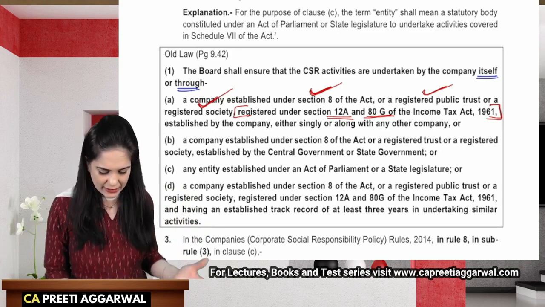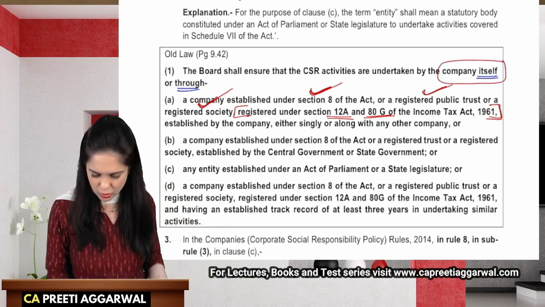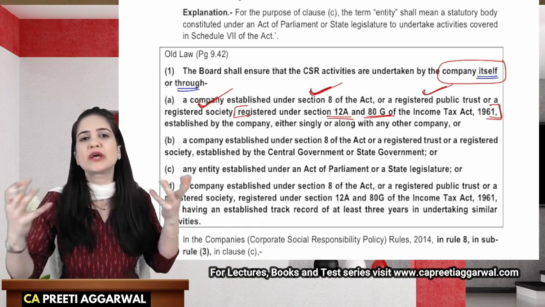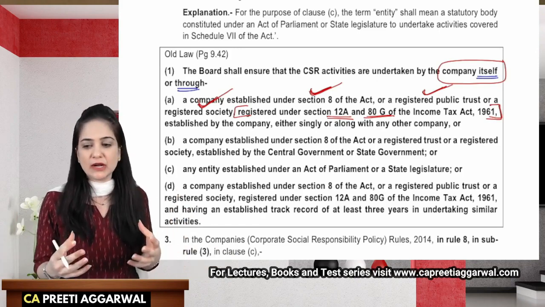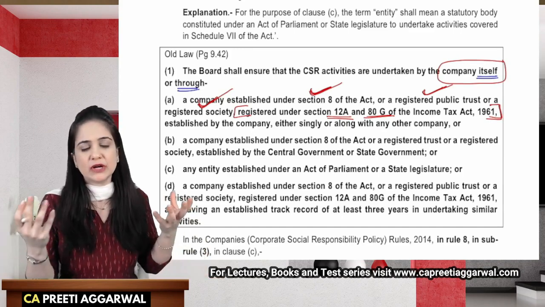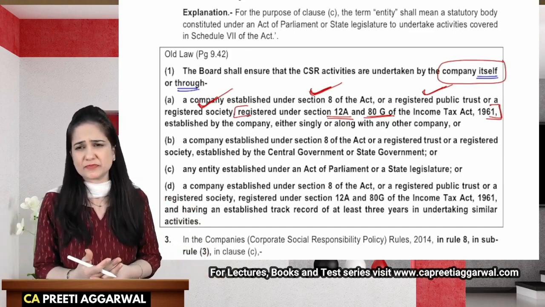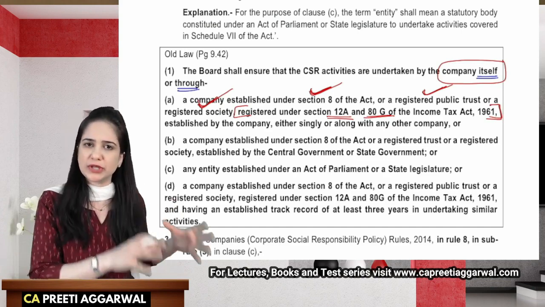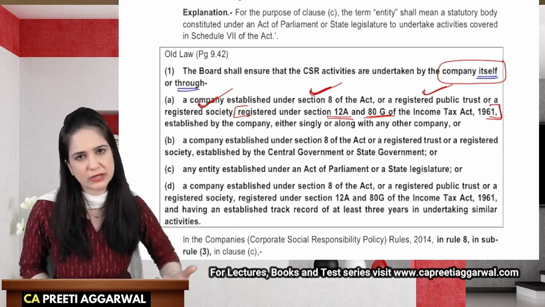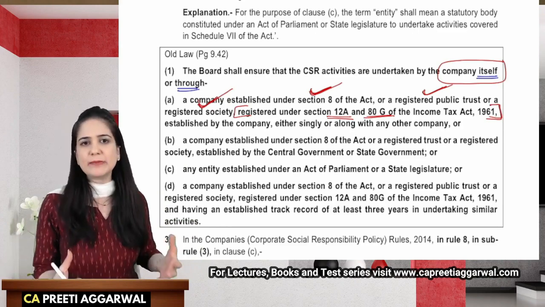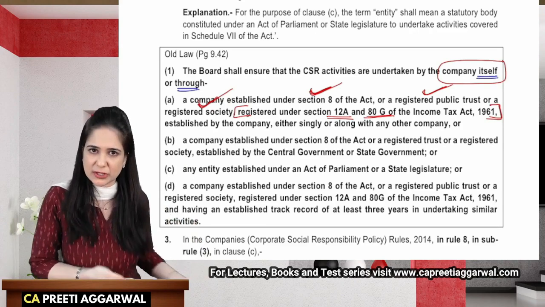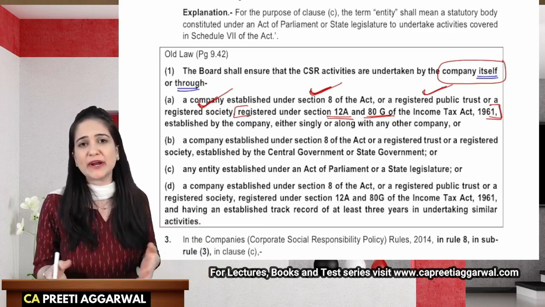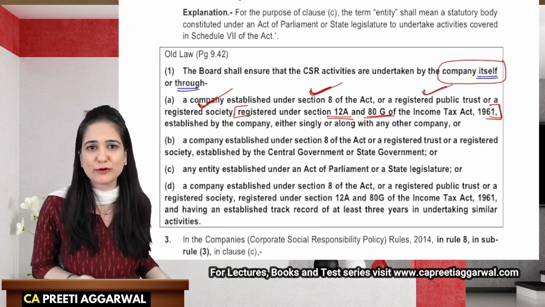So you can either spend the money on your own, but you know what happens, you need to find areas which require this money. Like I need to find whether any particular village is in need of toilets, what are the projects. So companies don't have time to do that, so they approach a Section 8 company or a registered public trust or a registered society. And it is easier because that is the work which these Section 8 companies and registered public trusts do. So it is better to get it done through people who are already aware of these projects.